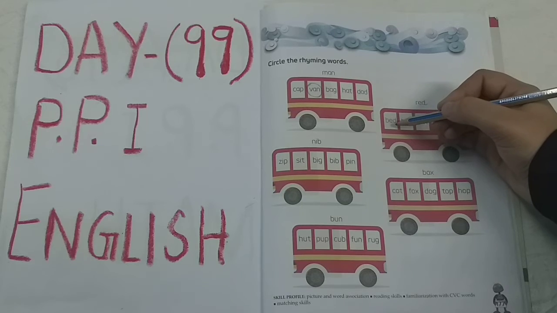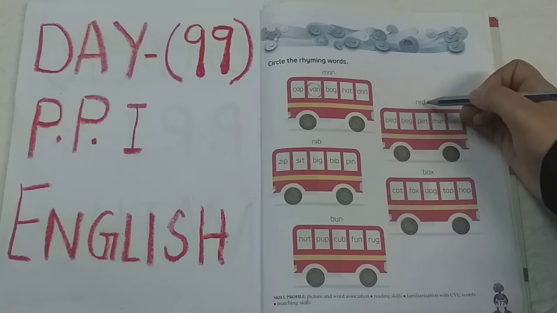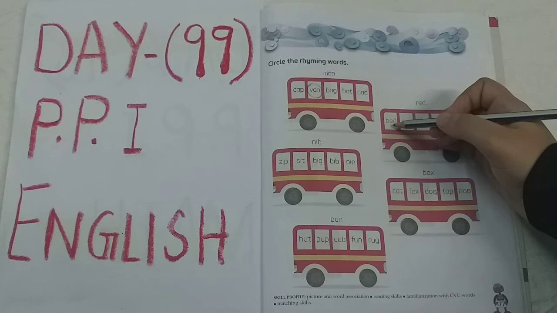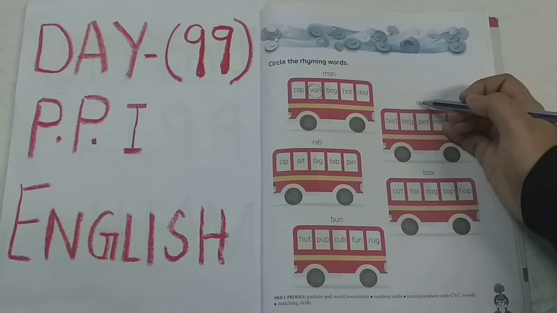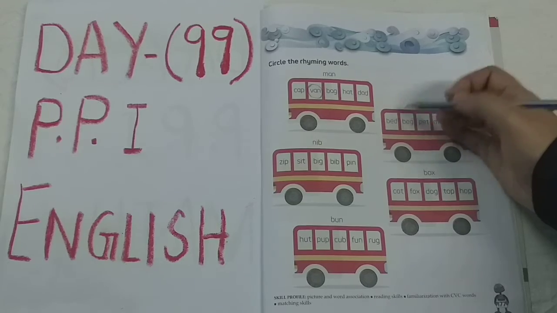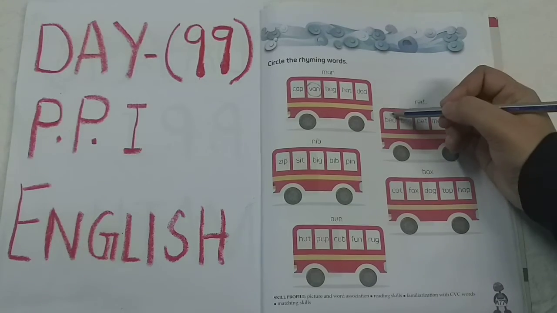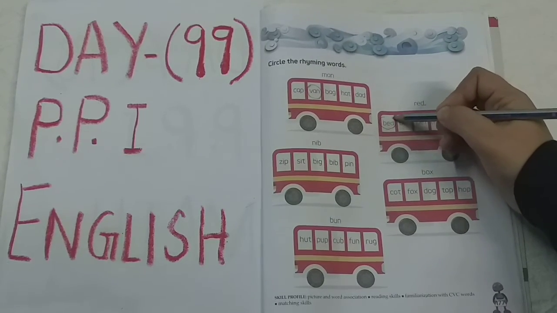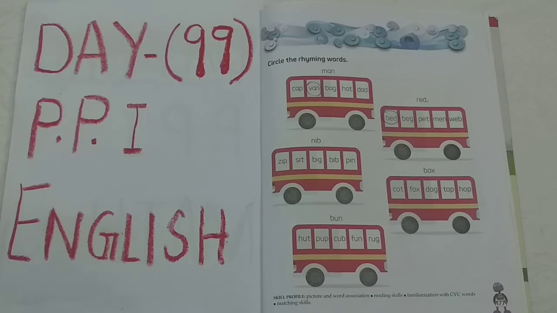We can see this, B-E-D, bed. Red, bed. We can see E-D here and we can see E-D here also. So red and bed, these two words are rhyming. So we need to circle the word bed. Okay? Understood? The same we need to do for the next one.